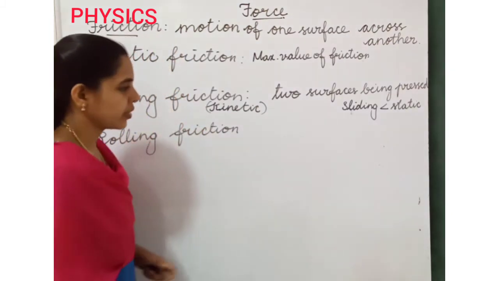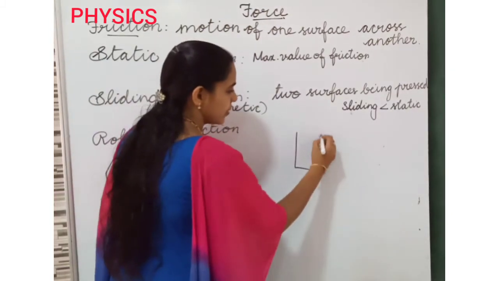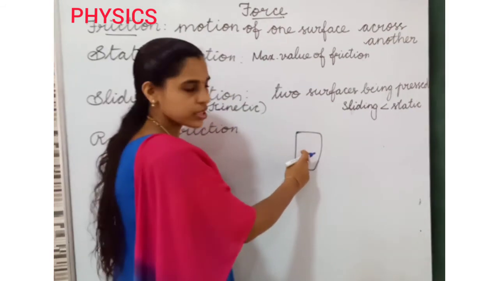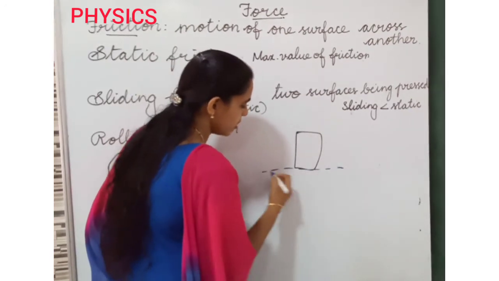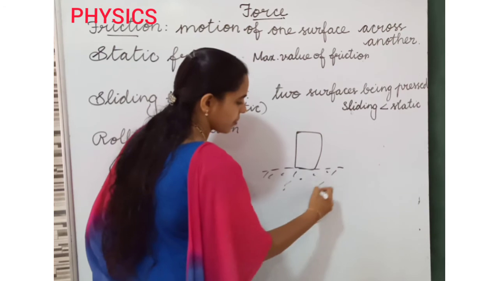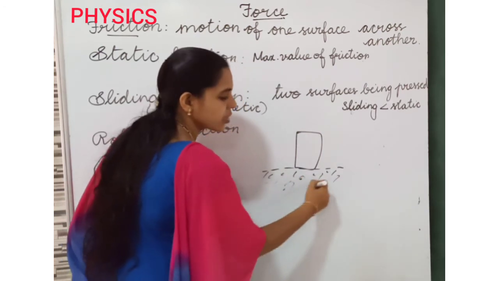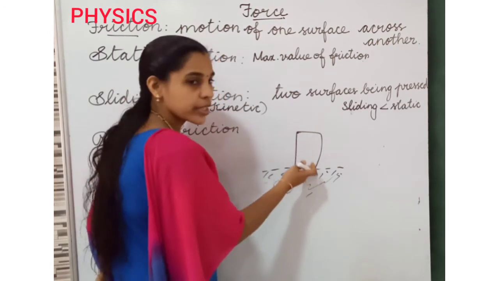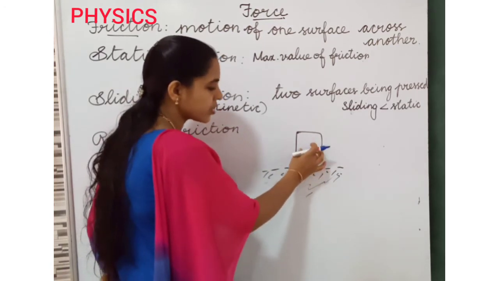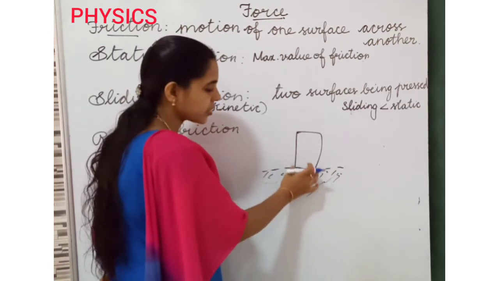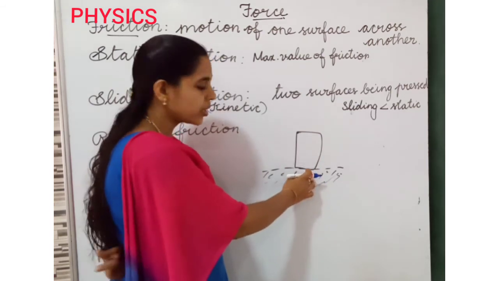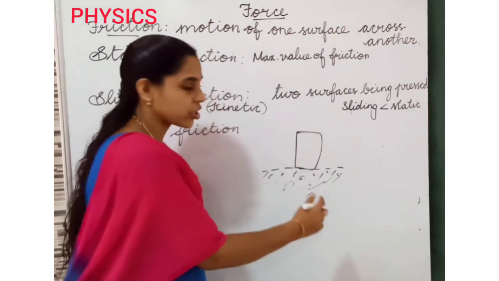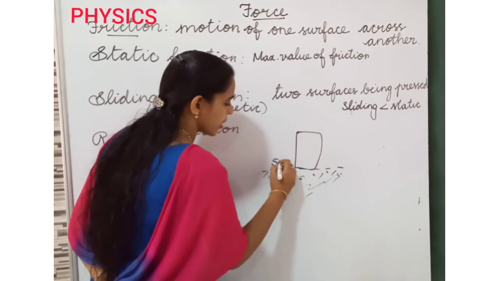Listen here. For example, imagine this is a washing machine and this is the floor. In between the two surfaces, the washing machine and floor, the maximum static friction is 50 Newton.